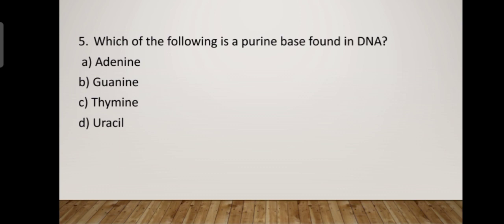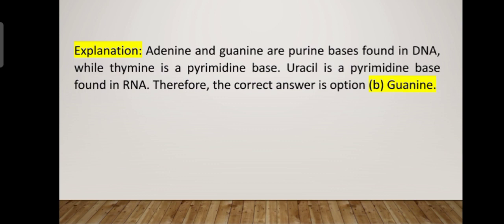Next question, which of the following is a purine base found in DNA? Adenine, guanine, thymine, uracil. What are purine bases and what are pyrimidine bases? So the question is purine base found in DNA, and here the option is B. We all know that adenine and guanine are purine bases. There is some mistake in the question. If the question is a mistake, the answer is adenine and guanine.